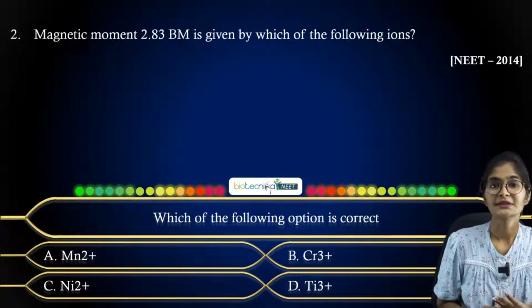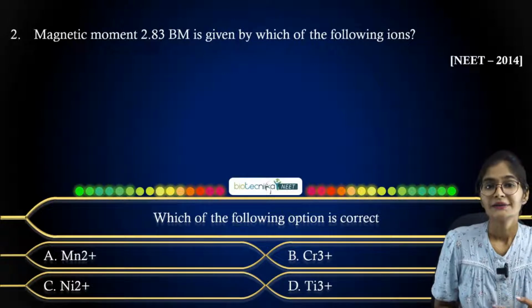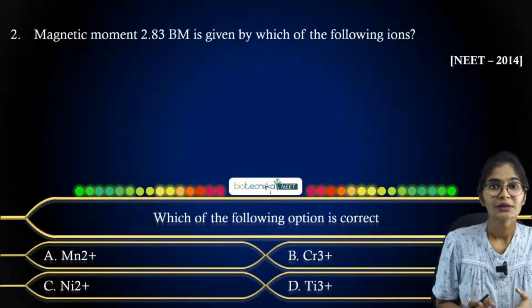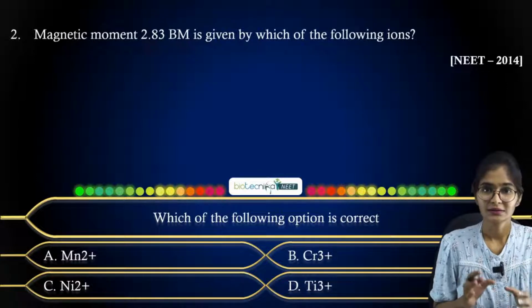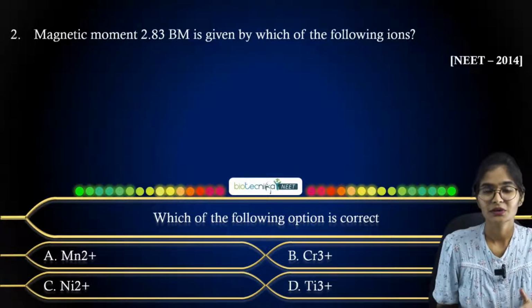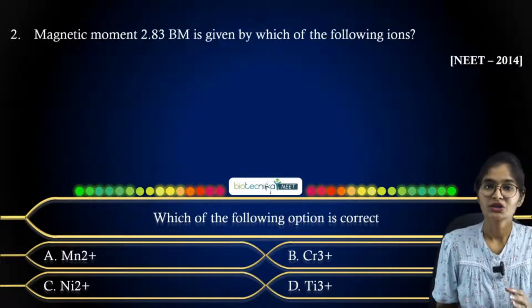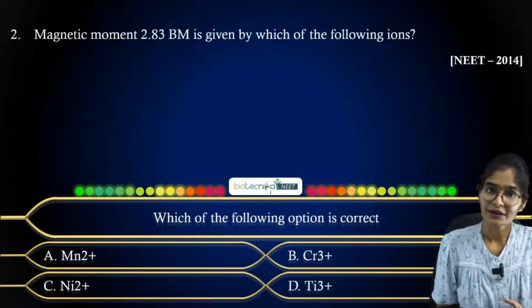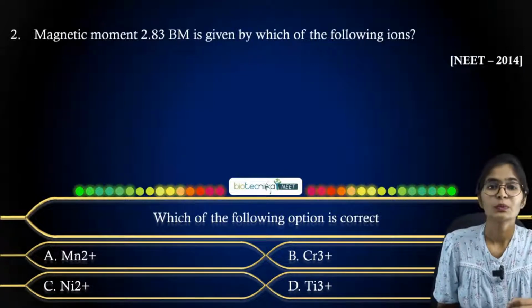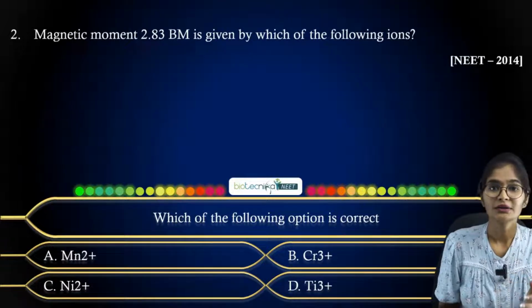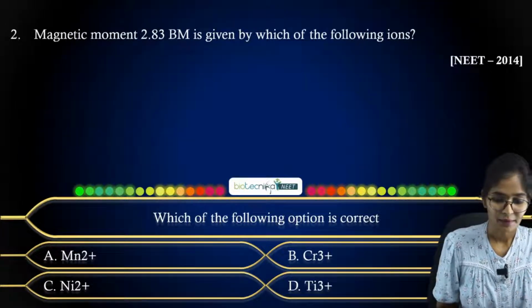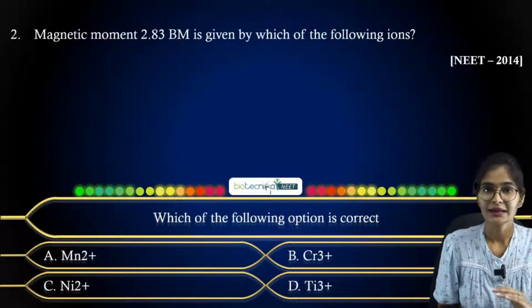Okay, so previously in the questions we have solved, you calculate the number of unpaired electrons, and accordingly you calculate the proper answer with respect to the given question. In this given question, you can see they have already mentioned the magnetic moment as 2.83 Bohr magneton. Now you have to tell me which ion it is. Okay, so Mn, chromium, nickel and titanium you have.